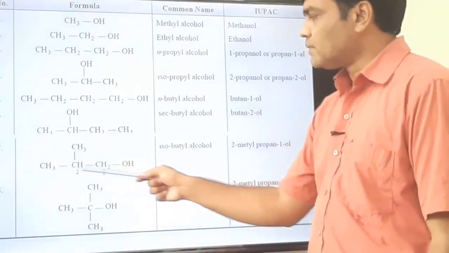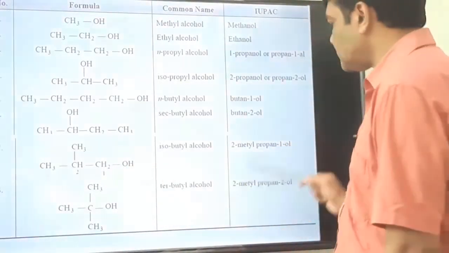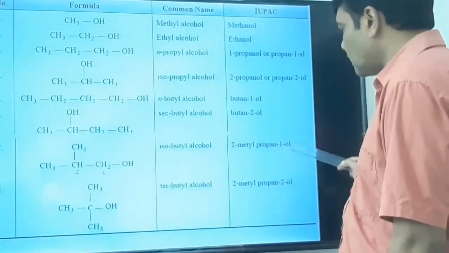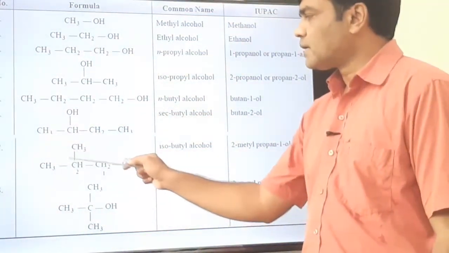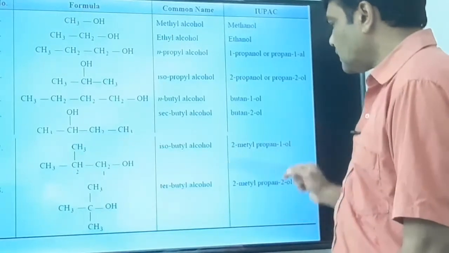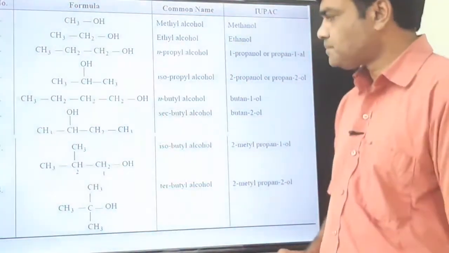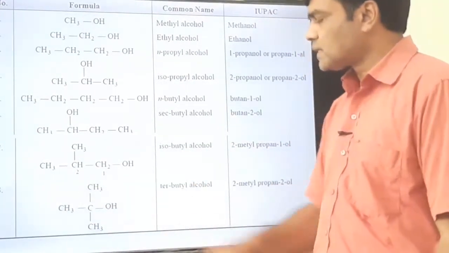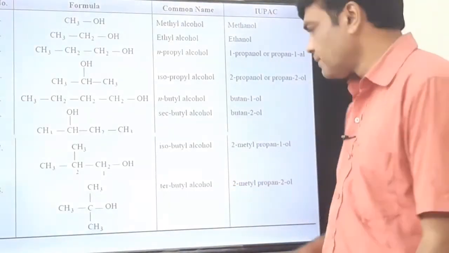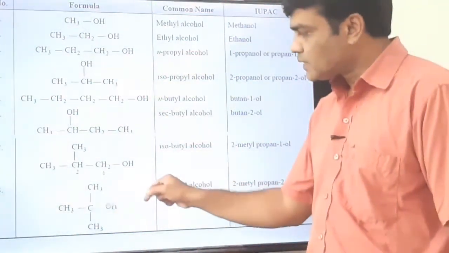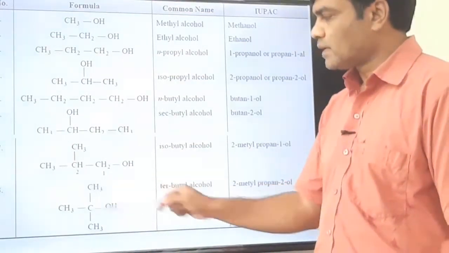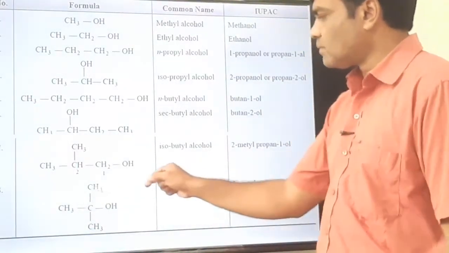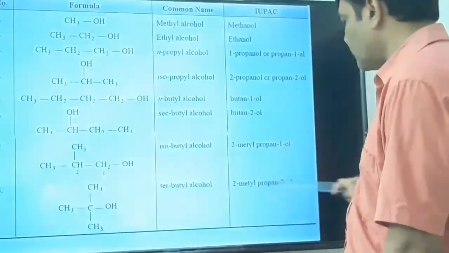In IUPAC nomenclature, you have to select the longest chain. 3 carbons are there, so it is the derivative of propane, and OH group is present on first carbon, so it is propan-1-ol, and at the second position a methyl group is there, so it is 2-methylpropan-1-ol. Similarly, this one, this is a tertiary carbon, 4 total carbons are there, so it is tertiary butyl alcohol, the common nomenclature. In IUPAC, as I told you, you have to select the longest chain of carbon, so it is propane. At the second position methyl is there, so 2-methylpropan-2-ol.